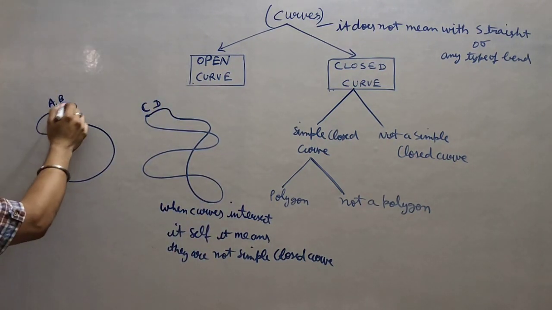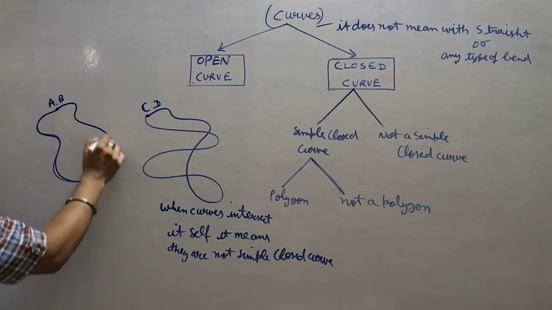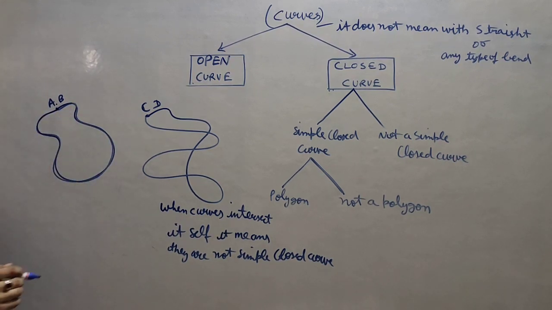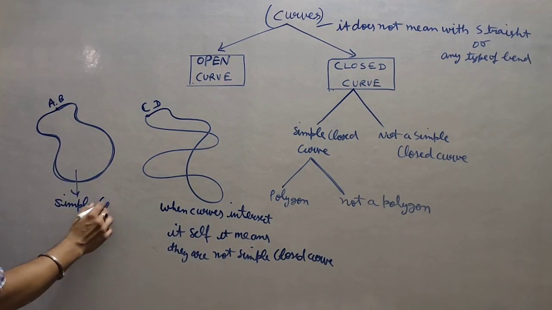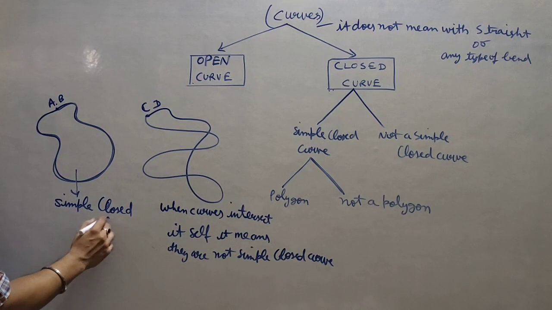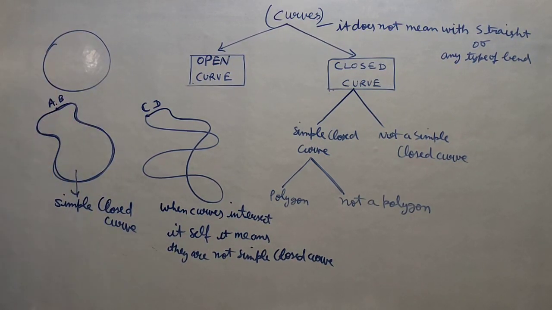Now if you see this curve, it is starting from here and coming back, but it is not intersecting. It means it is called a simple closed curve. Any other example you can take? Circle. A circle is a simple closed curve, and there are so many examples.